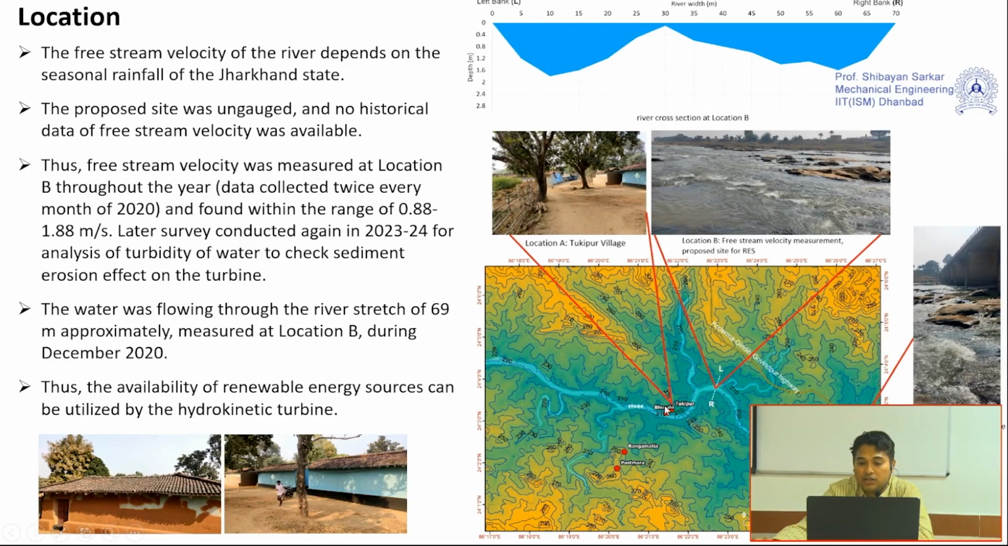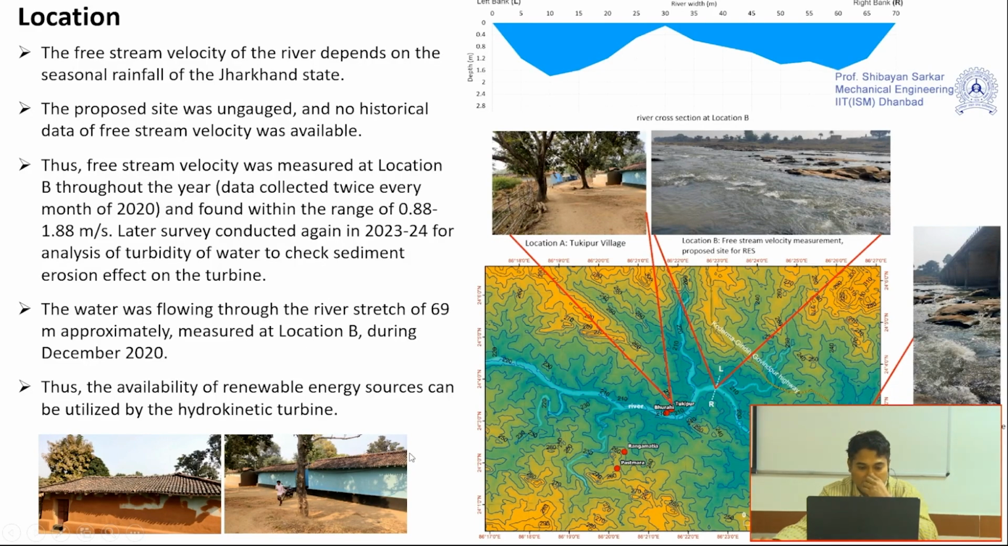and this is the location A. At this part, this is the location B, and this is the location C. So location B river cross section we have found out in this manner, and location C, you can see how rough it is. Location E is not on the river, it is the picture of the village where we did the study. Some of the pictures are also shown here.